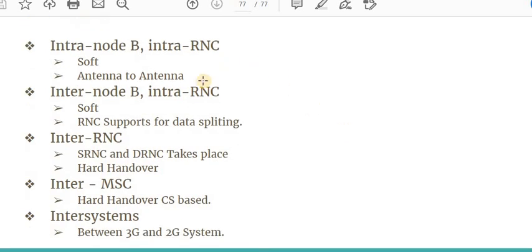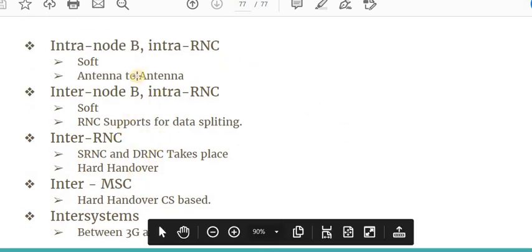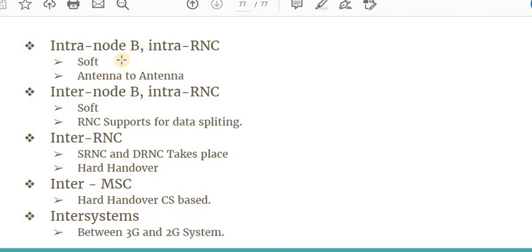So what is a soft handover and what is a hard handover? When I am doing the handoff or handover, changing location from one area to another area or antenna to antenna, then it is called the soft handover, in which only the local RNC is used to provide the handover facility as well as the data services or the circuit switching services.